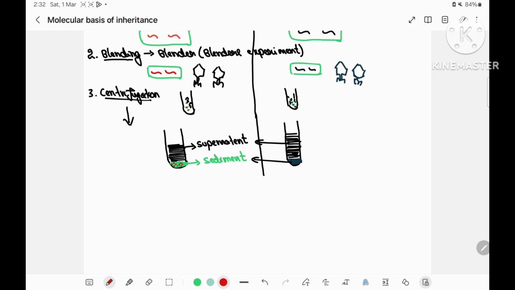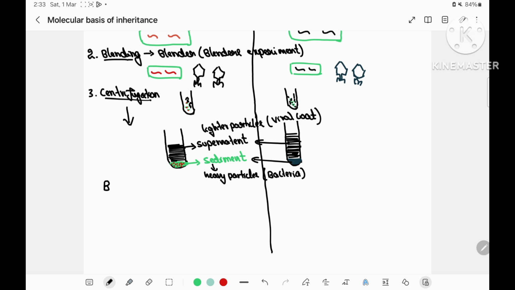And here is one more very important point. In this solution, there are only two components: one is bacteria and the other is the viral coats. The sediment always contains heavy particles, and the supernatant will always contain lighter particles. In this experiment, the heavy particles are bacteria and the lighter particles are viral coats, so they get separated. Now, recall the point: what does the sediment contain? Bacterial cells. And what does the supernatant contain? Viral coats.